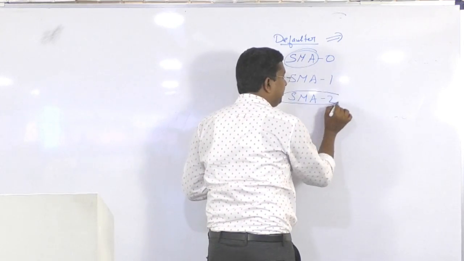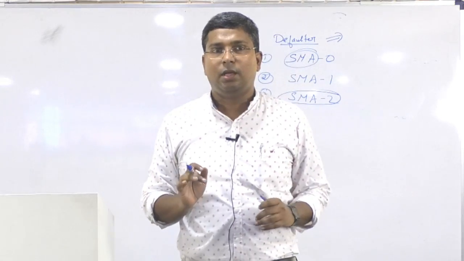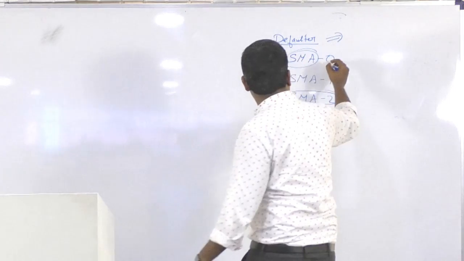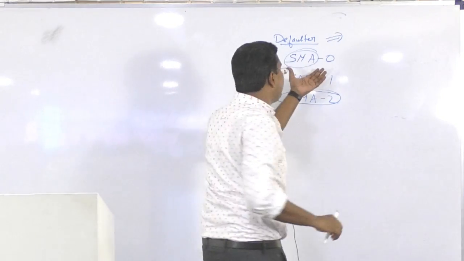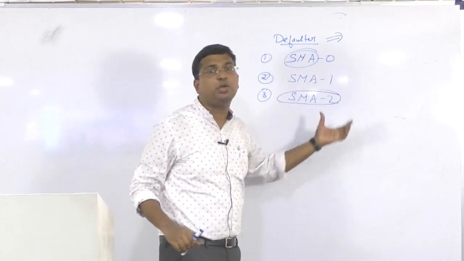This is very important. Special mention account 2 is very important in relation to a particular scheme. Now, how will a defaulter be categorized? Who are SMA 0, special mention account 0 category, special mention account 1 category, special mention account 2 category?